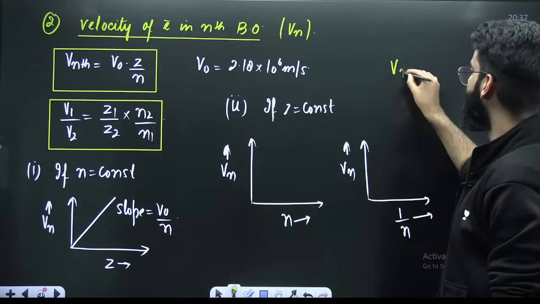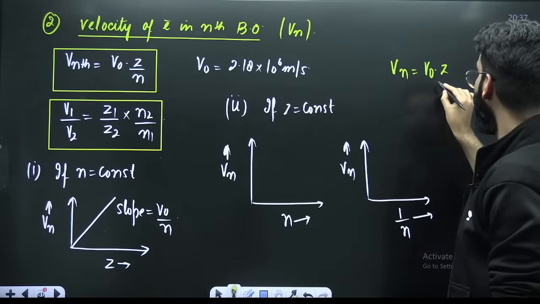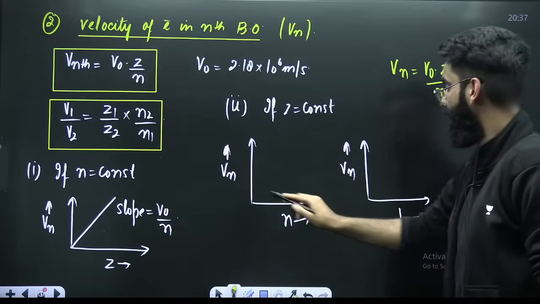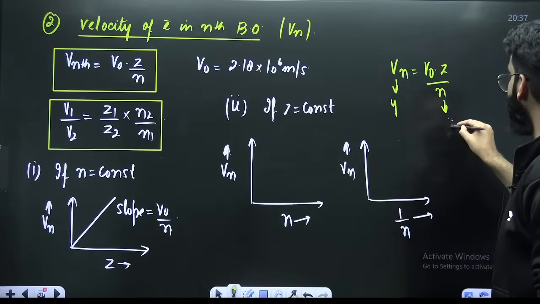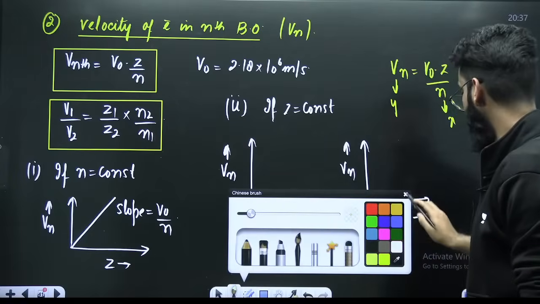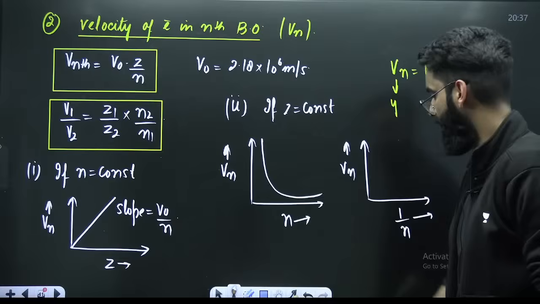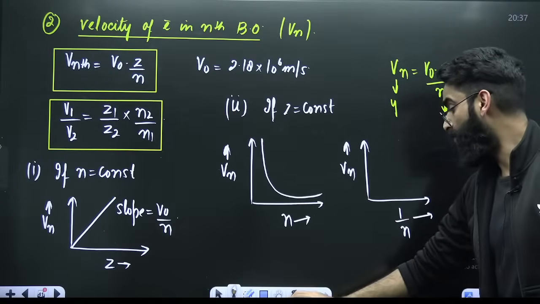See, your direct result is Vn is equal to V naught Z divided by n. Vn you are plotting along the y-axis, n along the x-axis. Vn versus n: two variables inversely proportional to each other, so it is a hyperbola. Now Vn versus 1 upon n.